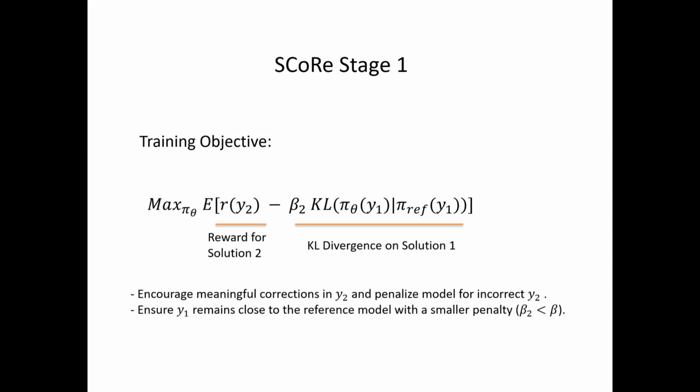Okay, so it encourages meaningful corrections in y2, that is solution 2, and penalizes it when it doesn't. And we ensure that the first round is similar to the reference model, so that it doesn't encourage the model to improve the first round solution and doesn't encourage it to generate a wrong first solution either.